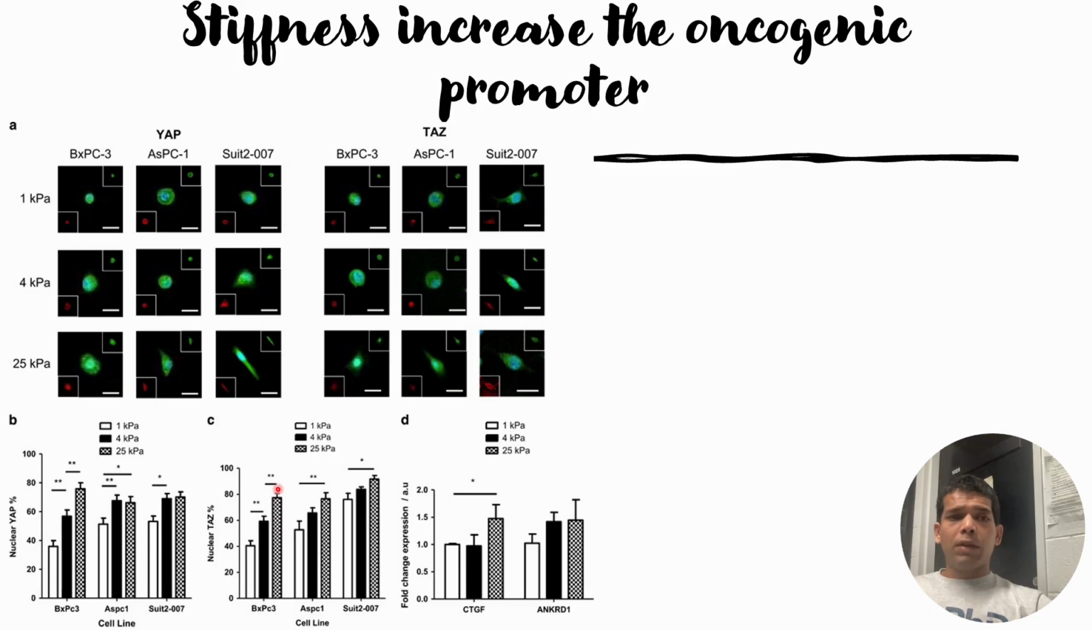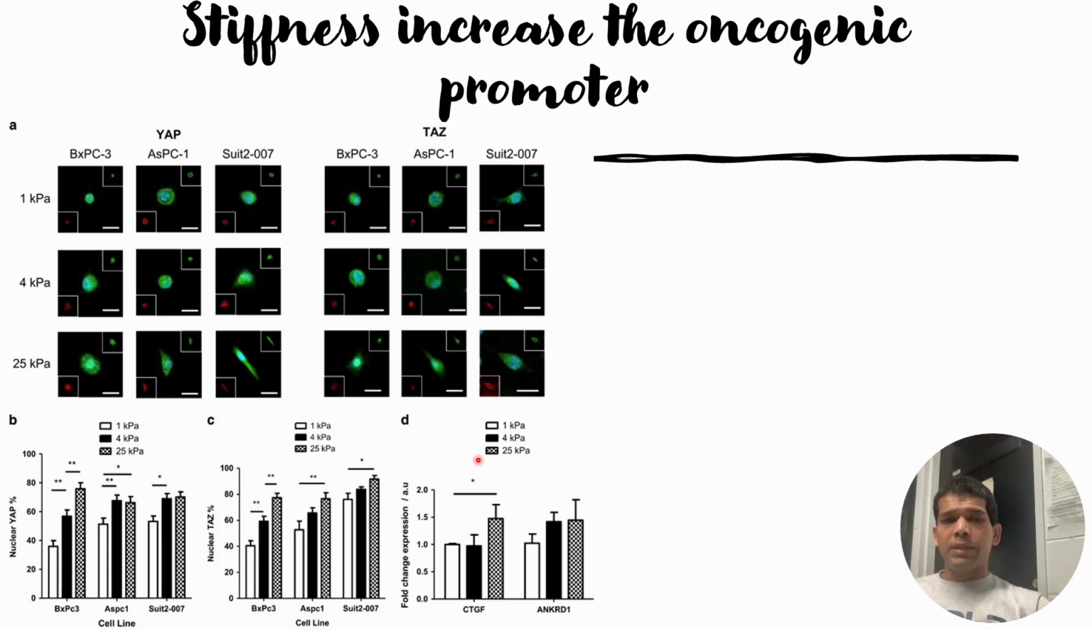Thereafter, they also checked genes that are related to YAP nuclear localization, that is CTGF and ANKRD1, and they were able to see that these genes are also increased with an increase in stiffness. The CTGF gene increases with increasing stiffness, which is statistically significant. However, ANKRD1 is increased, but the increase is not statistically significant. And this result is for the BXPC3.